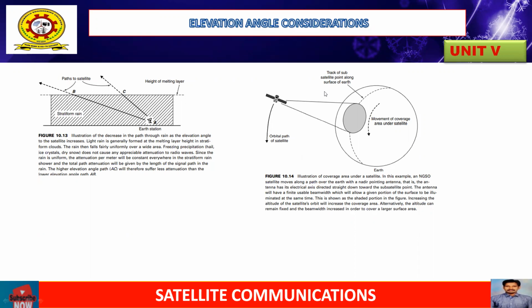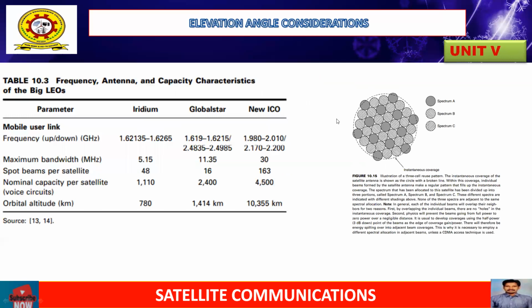Alternatively, the altitude can remain fixed and the beam width should increase in order to cover a larger surface area. So in figure C, the third figure, we have various frequency band coverages and parameters for various projects: Iridium, Global Star, and New ICO company satellites.